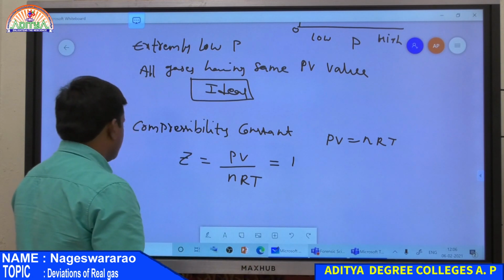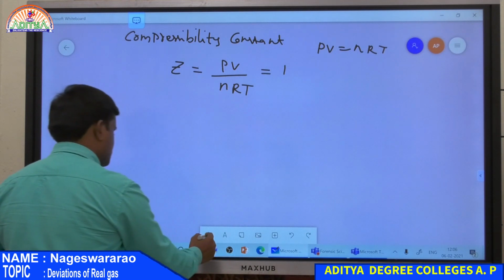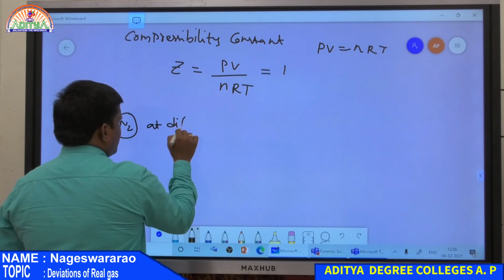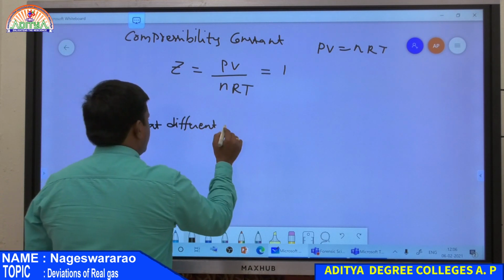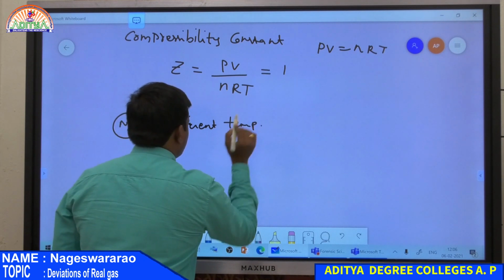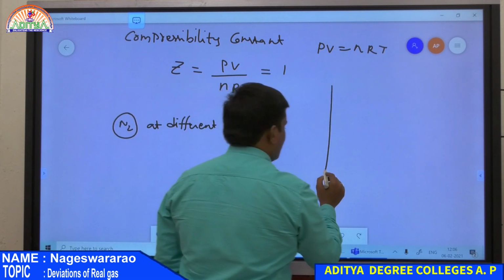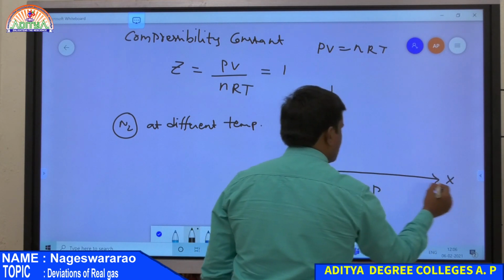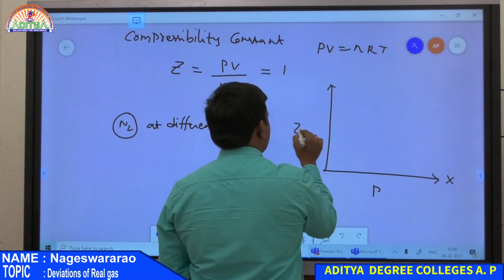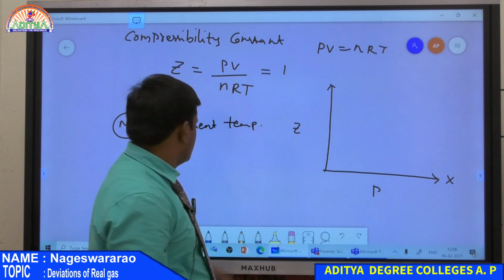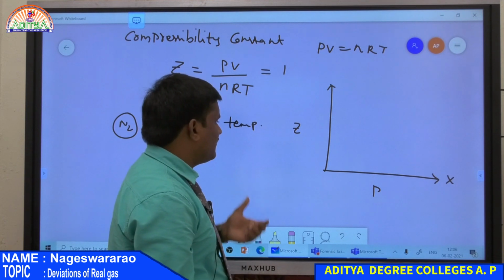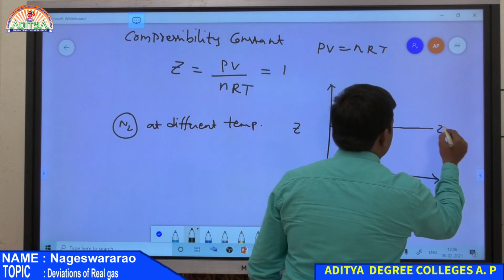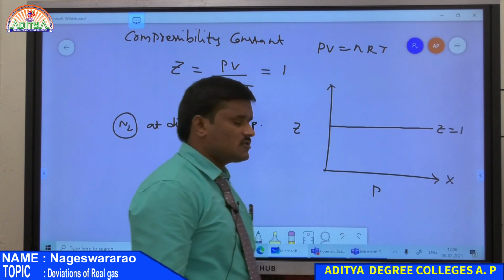And it is explained in the case of nitrogen gas at different conditions. For nitrogen gas at different temperatures, plot a graph between the value of Z and pressure. Along the x-axis it is pressure and along the y-axis it is Z. If it is an ideal gas, the value of Z is always equal to 1, so PV is equal to nRT.